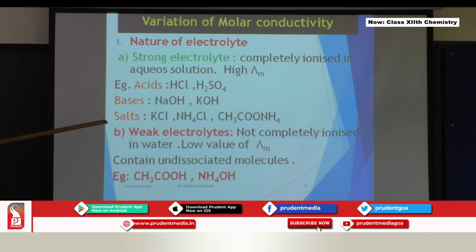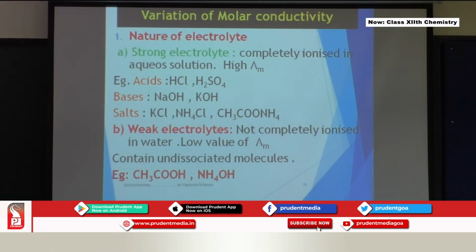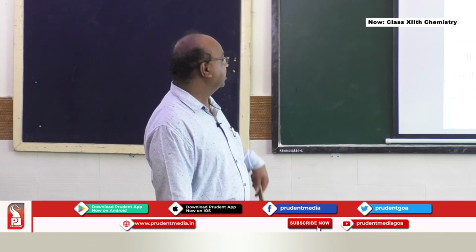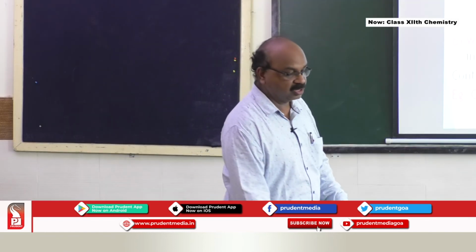Examples are acids like HCl, sulfuric acid, bases like NaOH, KOH, even salts like KCl, NH4Cl, ammonium acetate, they will have high molar conductivity. Then there are weak electrolytes which do not completely ionize in water, they will have a low value of molar conductivity. So molar conductivity of weak electrolytes is low, molar conductivity of strong electrolytes is high, and examples under weak electrolytes are a weak acid, acetic acid, and a weak base, ammonium hydroxide.